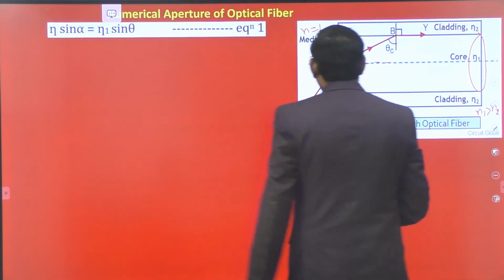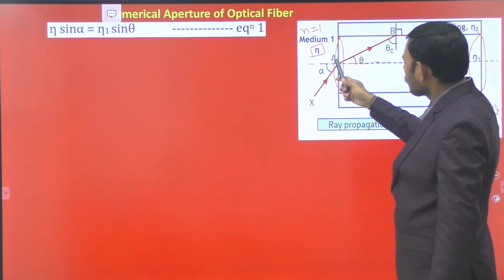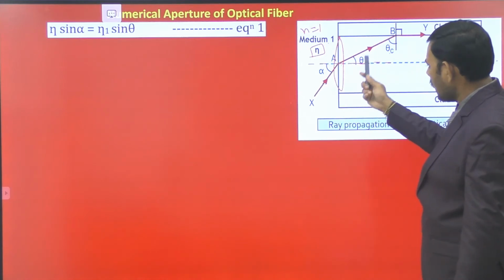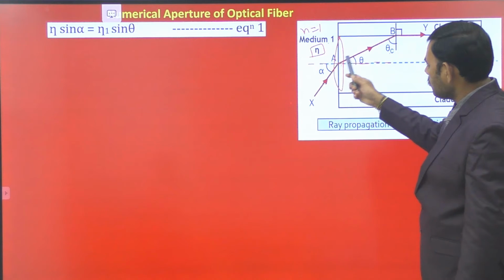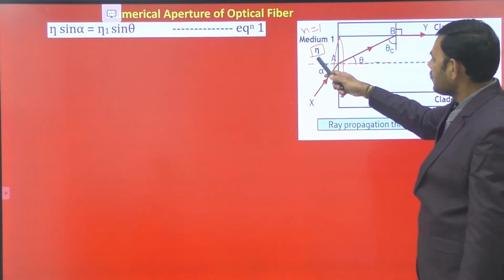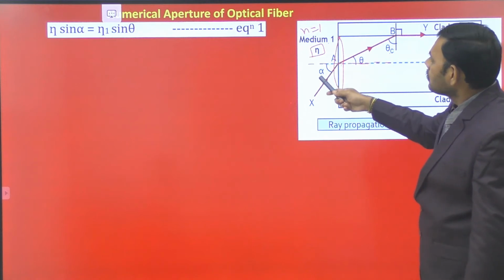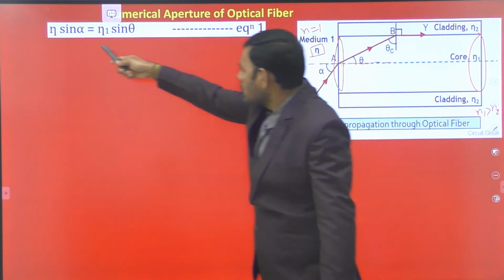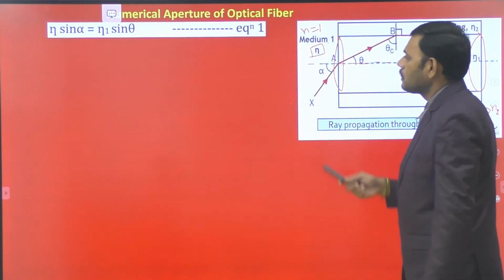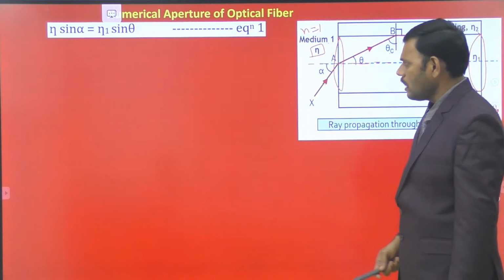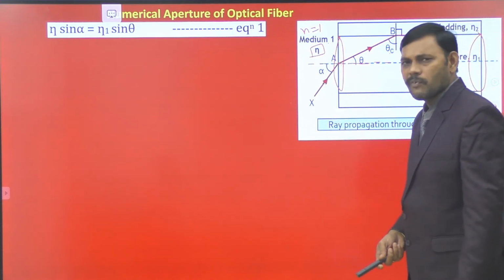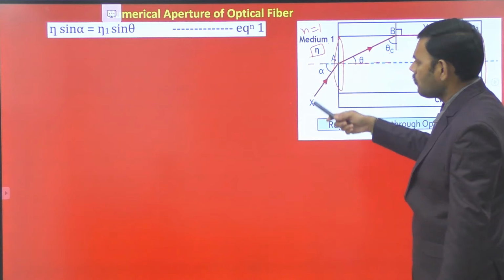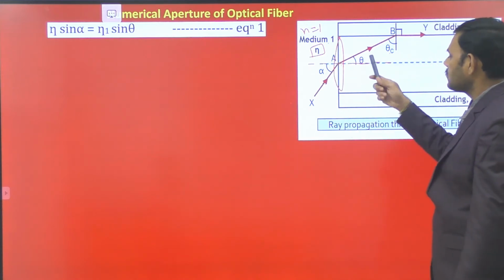So here we apply Snell's law at this interface, for a light ray traveling from the outside medium to the core medium. First we launch a light ray from the outside medium to the core medium, having refractive index n for the outside and n1 for the core medium. Then the product of refractive index and sine of the angle of incidence is constant. So for the outside medium n sin alpha, for the core medium n1 sin theta. This is one form of Snell's law, that the product of refractive index and sine of the angle of either incidence or refraction is constant. So for the outside medium n sin alpha, for the core medium n1 sin theta, where theta is the angle of refraction.